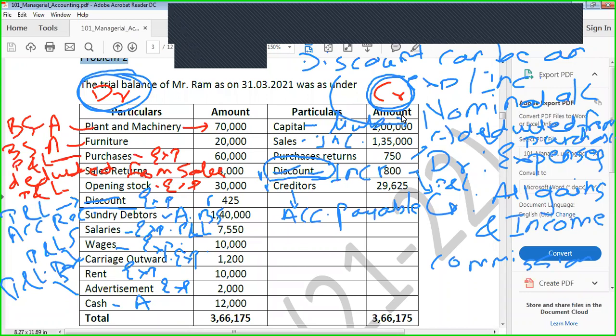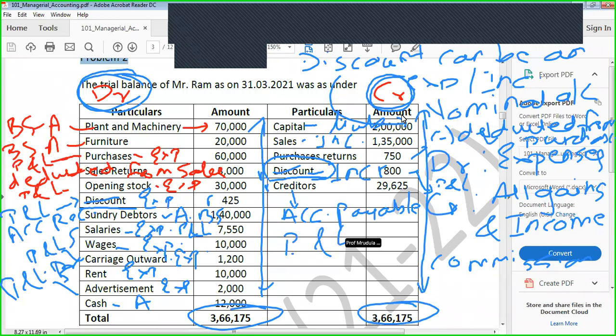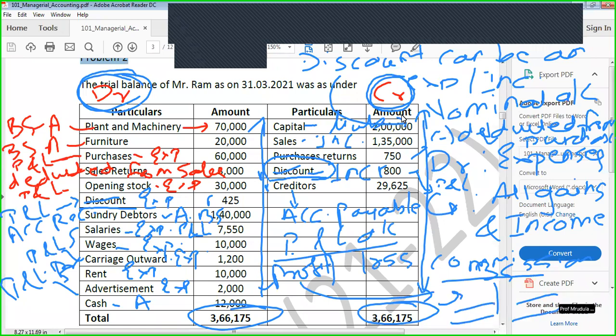And finally, you may have observed the trial balance is matching. The total of the debit side is exactly equal to the total of credit side, and out of which we are going to prepare the P&L account to derive whether there is a profit or loss, and then we will transfer this profit to the balance sheet here itself, and then we will understand the size of business. So are we ready to solve this problem? Any questions on the nomenclature of these elements?